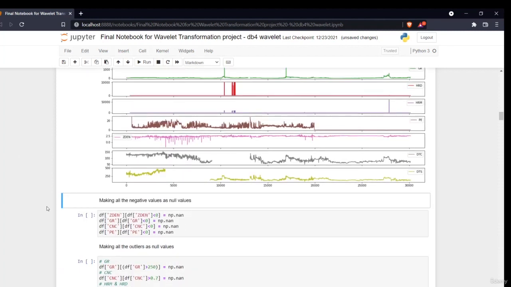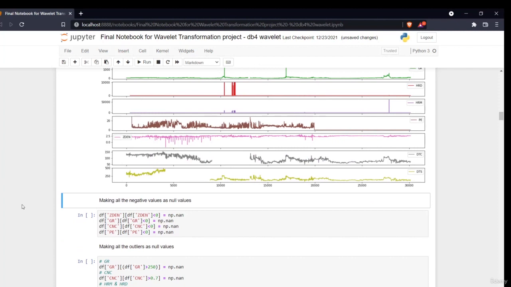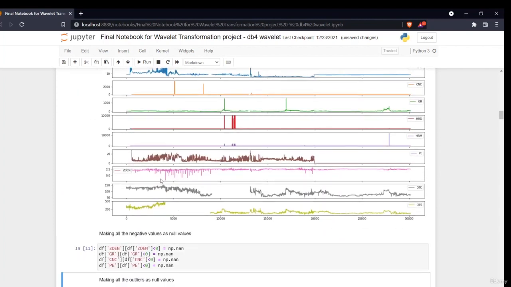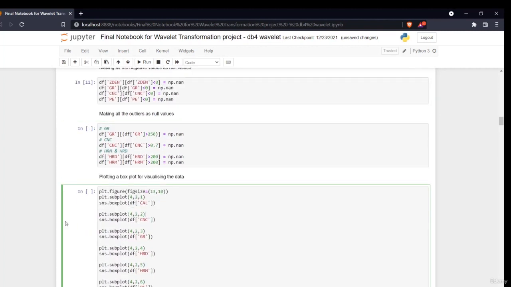So now what we'll be doing, and also we don't want any of the negative values, because these values can't be negative. If any of the values is negative, that means it is a null value. So what I did is I took all the negative values and termed them as NaN values. I did this using this plot. I saw that some of the values are negative, so I should put them in the NaN section.